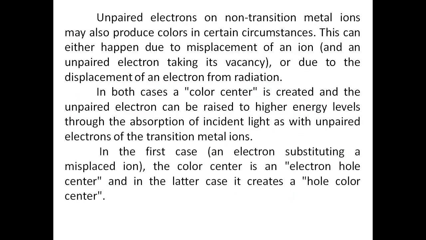In both cases a color center is created and the unpaired electron can be raised to higher energy levels through the absorption of visible light, as with unpaired electrons of the transition metal ions.